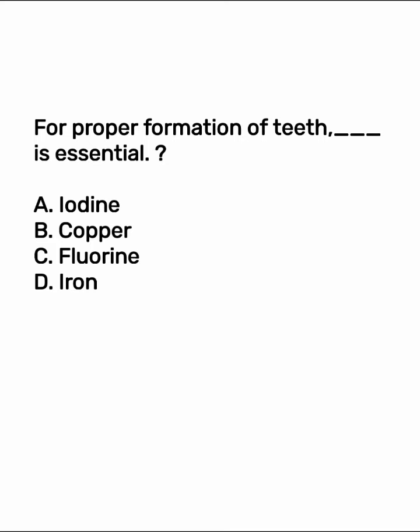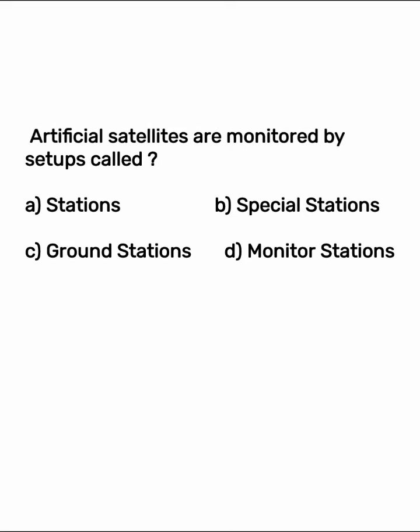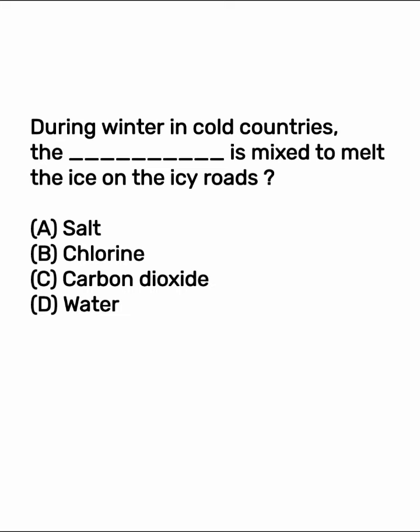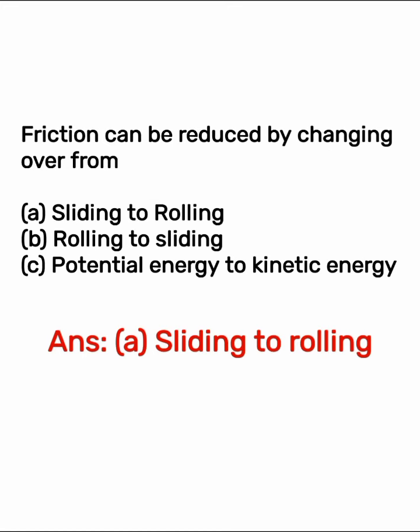For proper formation of teeth, which is essential? Option A, iodine. Option B, copper. Option C, fluorine. Option C is the right answer. Artificial satellites are monitored by setups called option C, ground stations. During the winter in cold countries, what is mixed to melt the ice on icy roads? Option A, salt is the right answer. Friction can be reduced by changing over from option A, sliding to rolling is the right answer.